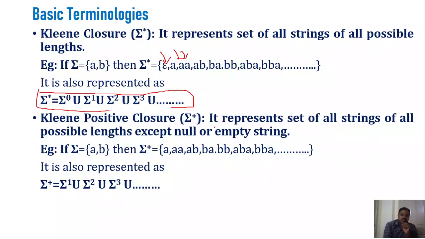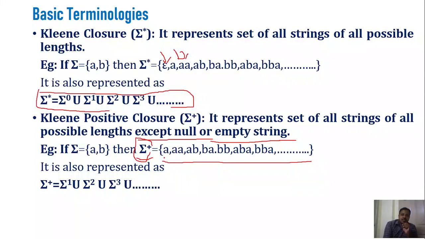That's why we mention that it represents the set of all strings of all possible lengths except the null or empty string. Since it does not consist of the null string, we are not going to have an epsilon. So if sigma is equal to {a, b}, then sigma power plus is called the positive Kleene closure, consisting of the set of all strings of all possible lengths except the null string.